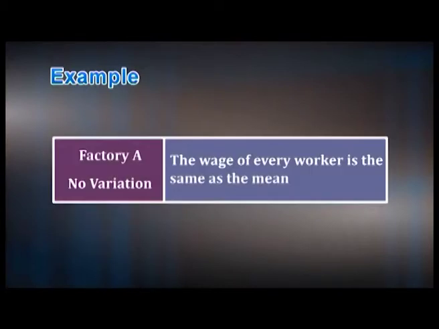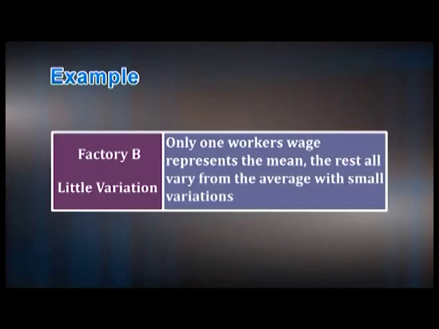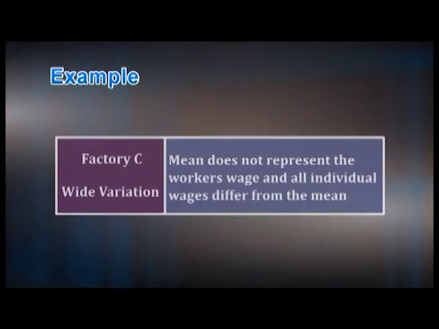In factory A, there is no variation in wages. The wage of every worker is the same as the mean. The figures in factory B show a little variation where only one worker's wage represents the mean. The rest all vary from the average with small variations. And in factory C, we see a wide variation. The mean does not represent the workers' wages, and all individual wages differ from the mean.